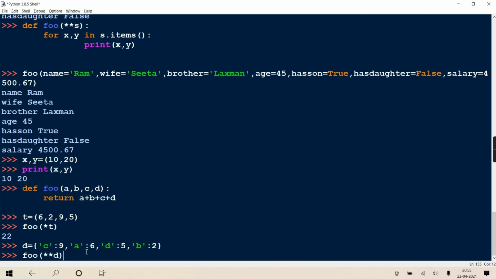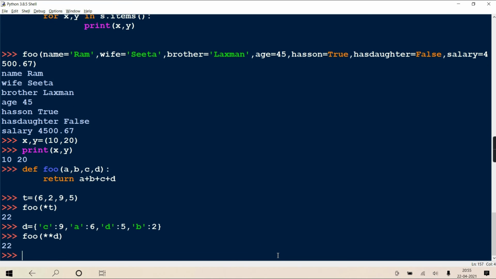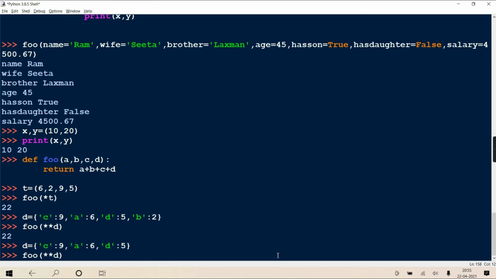Clear? Means what will happen depends on the key. If the key is A, it will get stored in that parameter A only, that's 6. Now key is C, so the parameter C only will receive 9. Key D with value 5, so parameter D only will receive 5. And still the answer is the same. Getting? But here if you pass something which is missing, it generates an error. Like suppose I don't give a value for B, it will give an error.